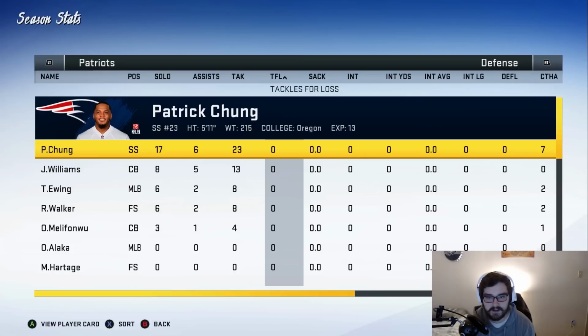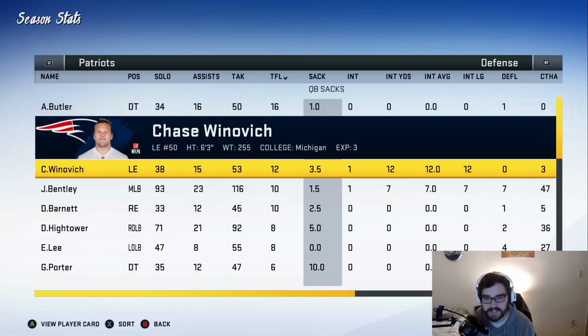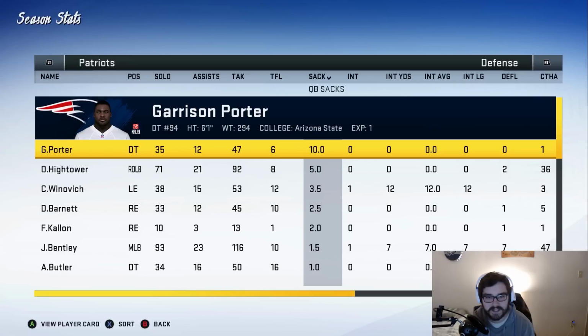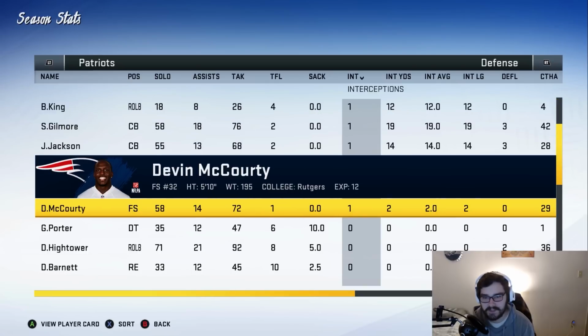Juwan Bentley led the team in tackles with 116. We have 16 tackles for loss for Adam Butler. We have 12 tackles for loss for Chase Winovich, and we have 10 sacks for Garrison Porter. Wow, this guy played really well this season. Okay. 3 picks for Jonathan Jones and a ton of players with 1 interception.